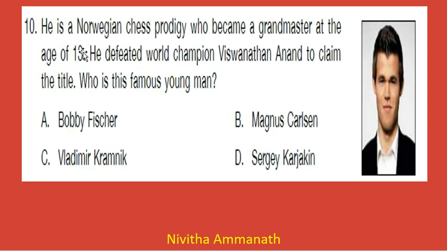Next question. He is a Norwegian chess prodigy who became a grandmaster at the age of 13. He defeated world champion Vishwanathan Anand to claim the title. Who is the famous young man? Bobby Fischer, Magnus Carlsen, Vladimir Karnik, Sergei Karjakin. Here, which is the correct option? B. Magnus Carlsen is the correct option.